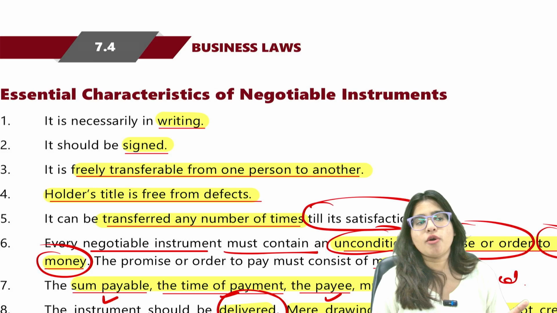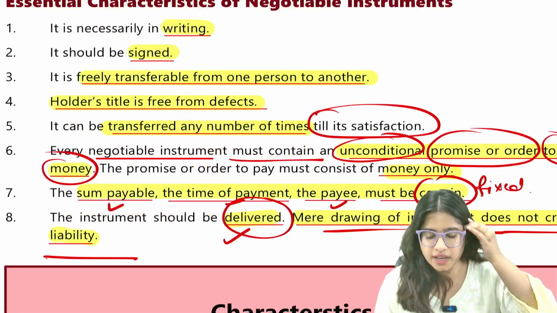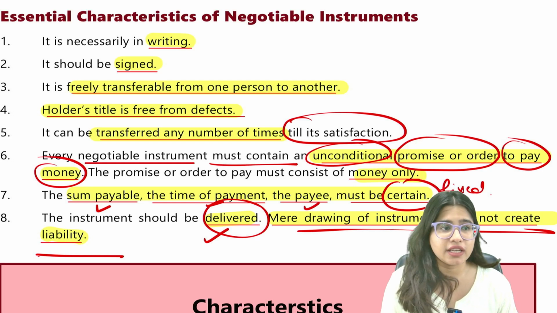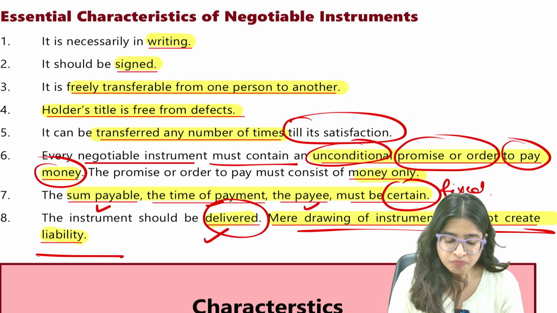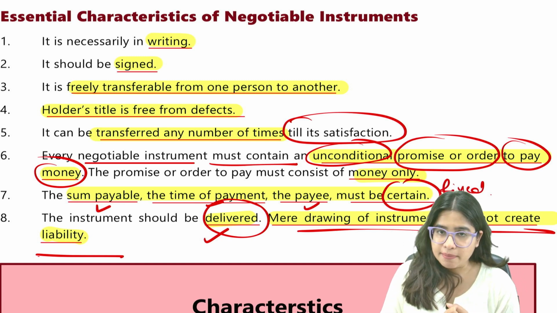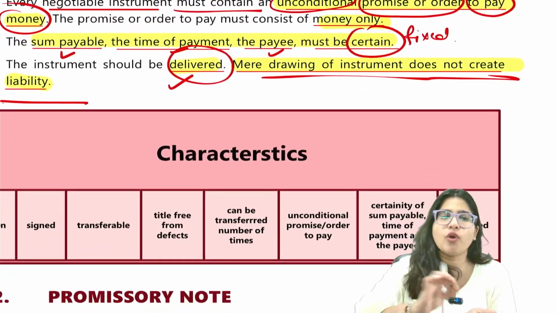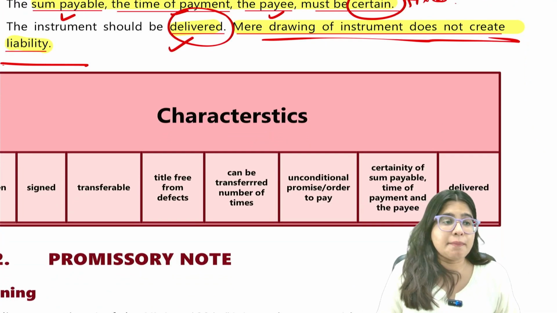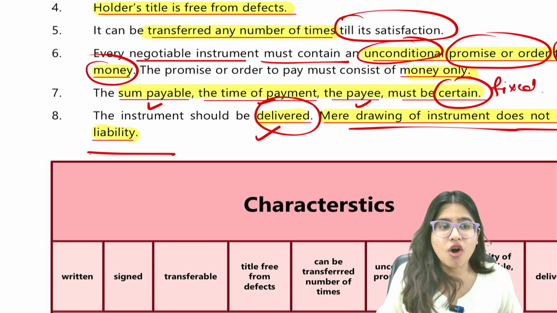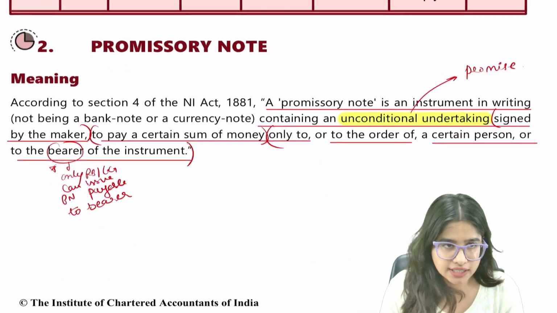It should be free from defect, which means the holder should have a valid and legal title of the document, and it can be transferred any number of times. It should be unconditional. There cannot be any condition on the negotiable instrument. The sum payable, time, payee must be fixed. To whom you have to pay the money, time payable, amount, how much money, all these things have to be fixed, and it has to be delivered. You cannot draw an instrument and keep it with yourself. For example, check is a negotiable instrument. If I'm making a check and I'm keeping it with myself, it's not useful. I have to deliver it to the other person. So this much we did in the last session.